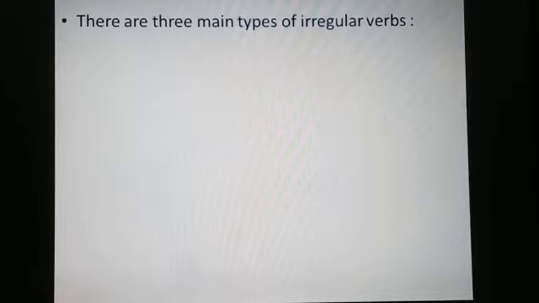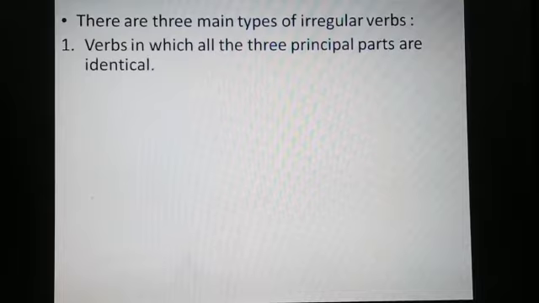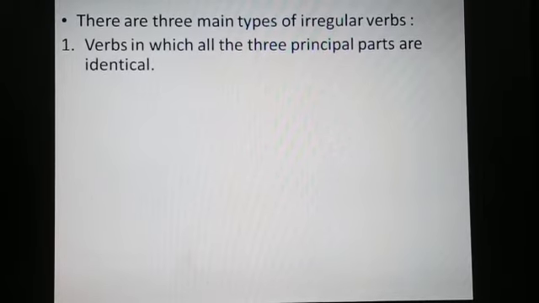Now, there are three main types of irregular verbs. Number one, verbs in which all the three principal parts are identical. When we say all the three principal parts, it means the base form, the past form and the past participle form of the verb. They are identical or same.